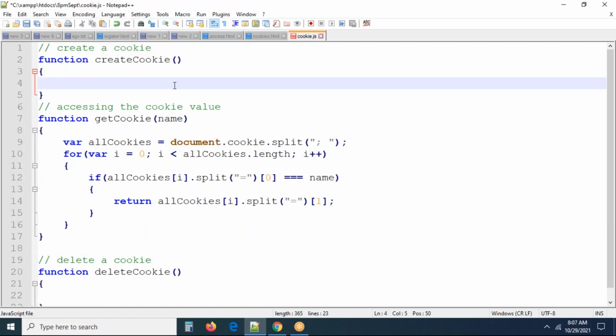So now, how to create a cookie? Actually, we know, right? We have seen very well. document.cookie is the property, right? By using document.cookie, we can create a cookie. We know and we have seen. If you want to create a cookie with some expiration time also, yes, we can do that. Okay, one minute guys, one minute, please.